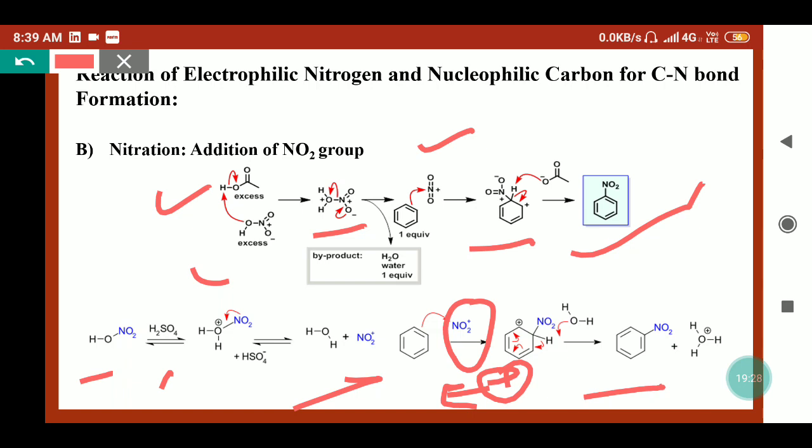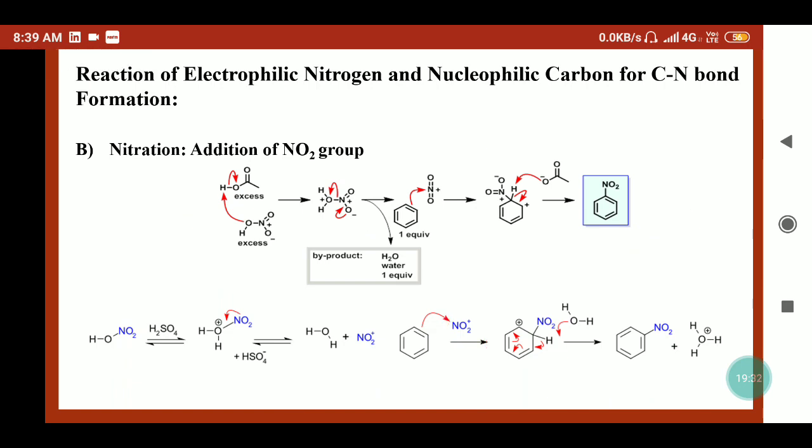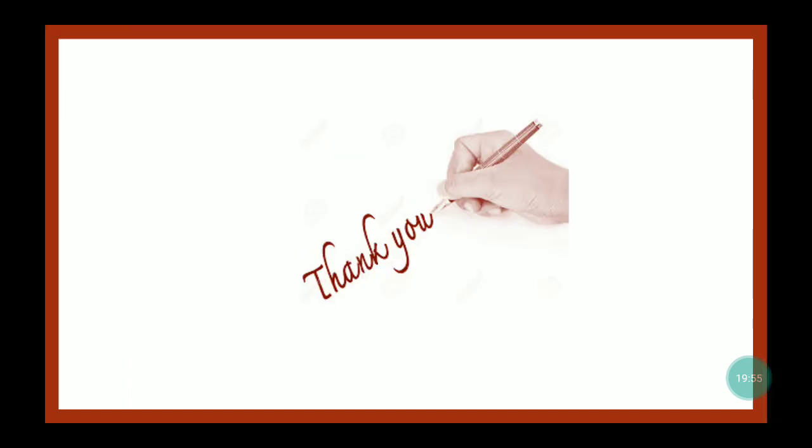So by these different methods we can form different CN bonds. They are useful to synthesize different drug molecules. Our different pharmaceutical products can be made this way. Different personal care products also have CN bond formation. So either carbon can be electrophilic in nature or nucleophilic in nature, so they can form the bond and give different products like amines, nitro compounds, cyanide compounds, and so on. Thank you.